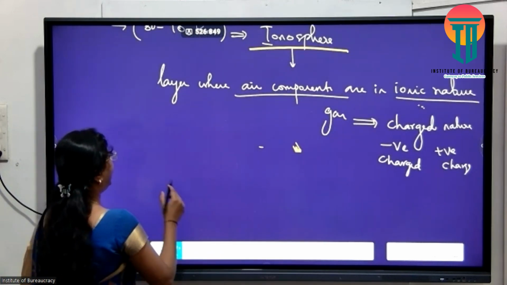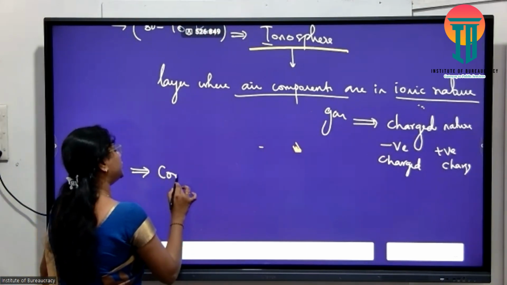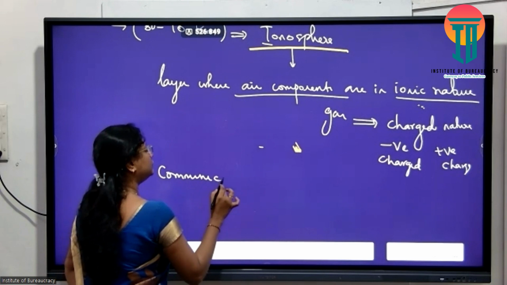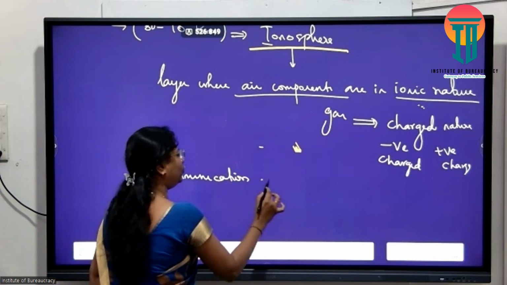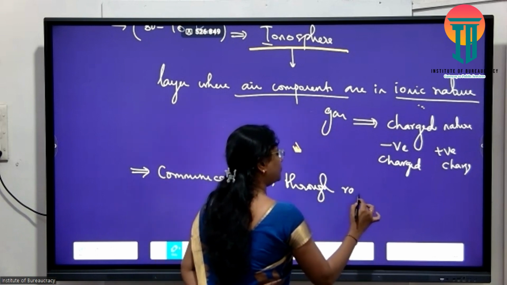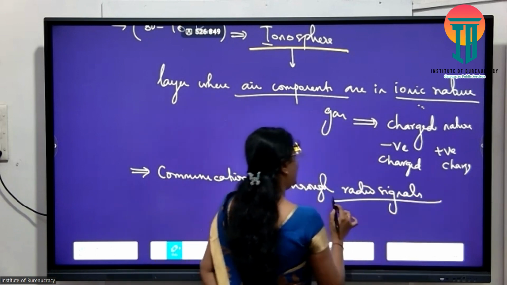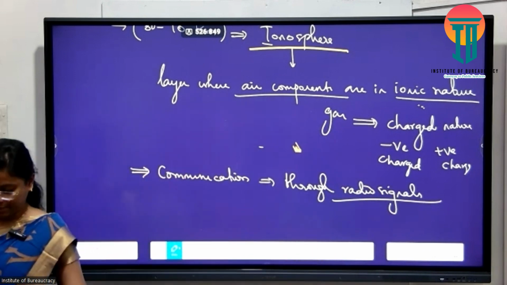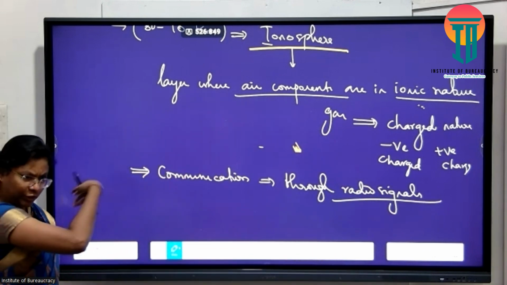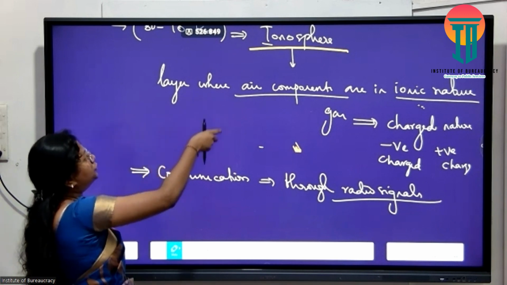This is the layer where the navigation and communication through radio signals. So radio signals, satellite communication, the all other communications are well efficient through this particular layers.